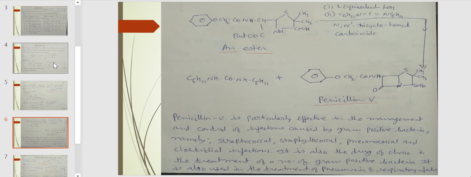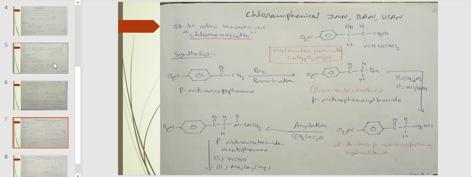Penicillin V is particularly effective in the management and control of infections caused by gram-positive bacteria, namely streptococcal, staphylococcal, etc. It is also the drug of choice in the treatment of a number of gram-positive bacterial infections, and it is also used in the treatment of pneumonia and respiratory infections.